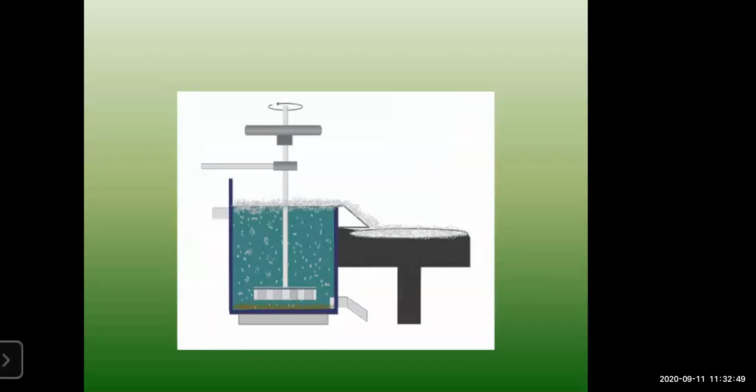Next is the froth flotation method. Now in the froth flotation method, what is done? The froth flotation method is based on two opposite properties of the particles, that is hydrophilic and hydrophobic. Here the particles of metal oxides, due to their hydrophobic property, get wetted mainly with oil, while due to hydrophilic property, the gangue particles get wetted with water.